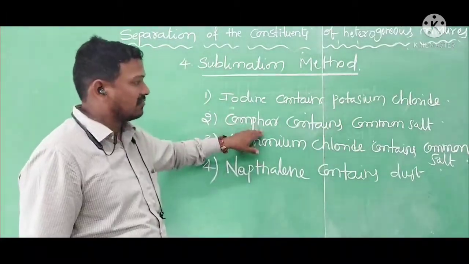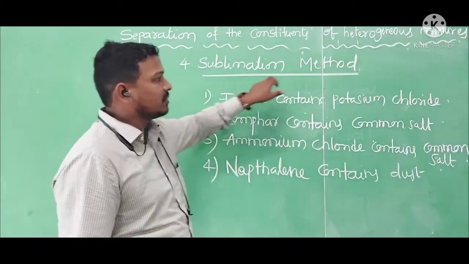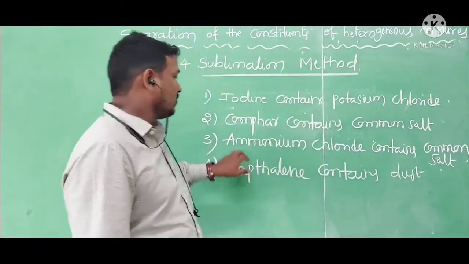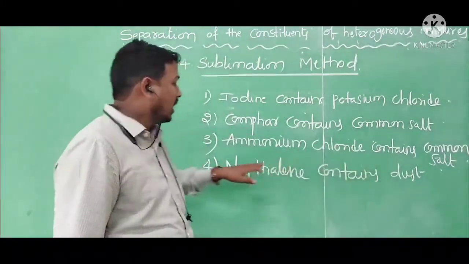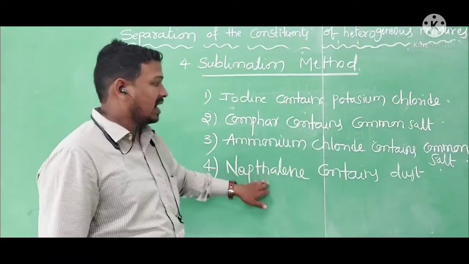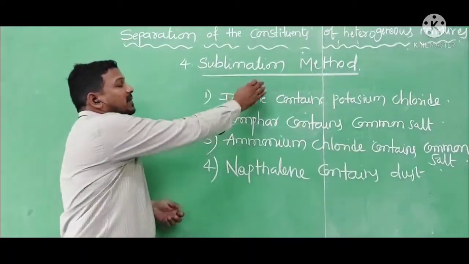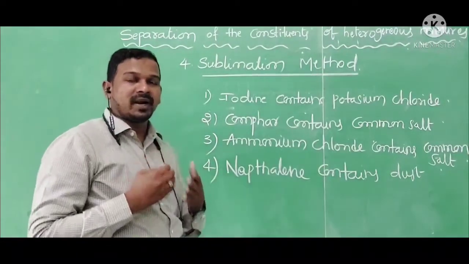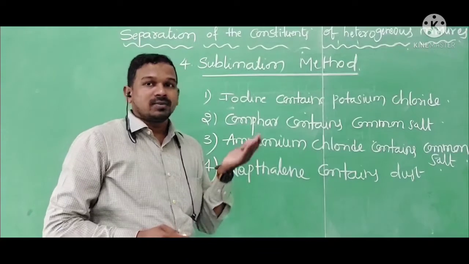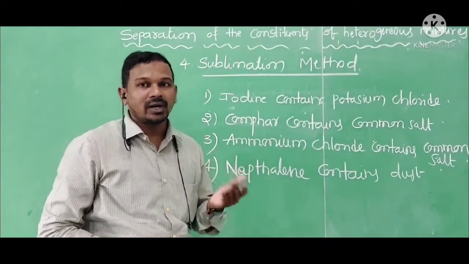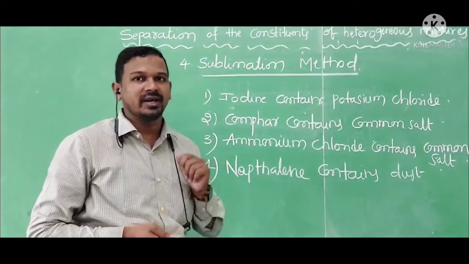We can separate the camphor from the common salt, or we can separate iodine from potassium chloride, or ammonium chloride from the common salt, or naphthalene containing dust. So sublimation is a process to separate the volatile components from the mixture, where non-volatile components stay in the vessel when heat is given.